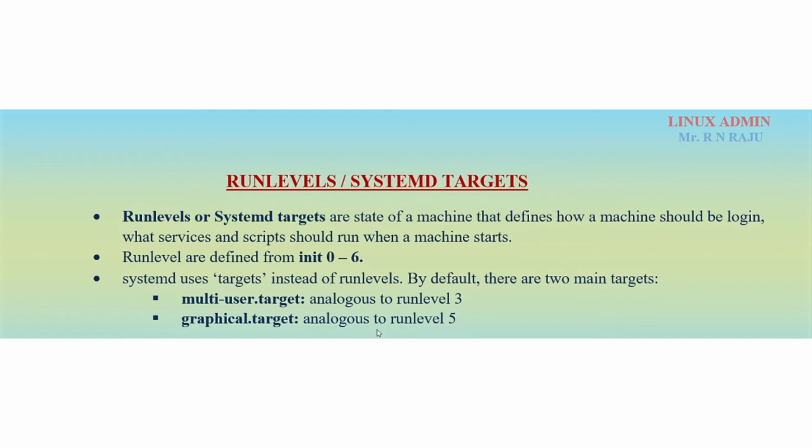So run level 5 is the graphical mode, and run level 3 is the multi-user target. Actually 7 run levels exist, but run level 3 and run level 5 are important. By default the run level is 3 on real-time servers, but on your desktop instance the default run level is 5, right?